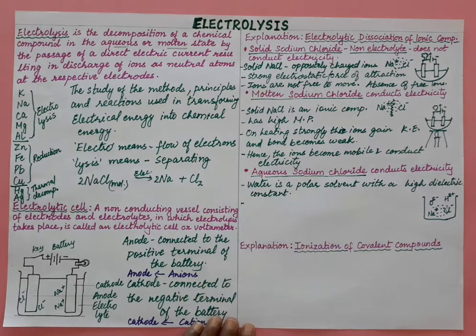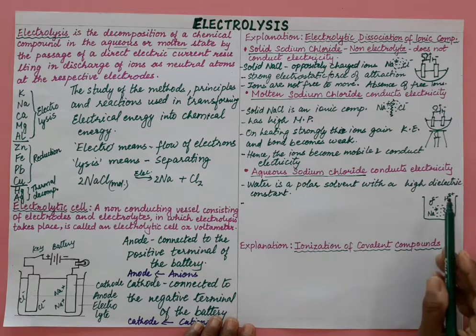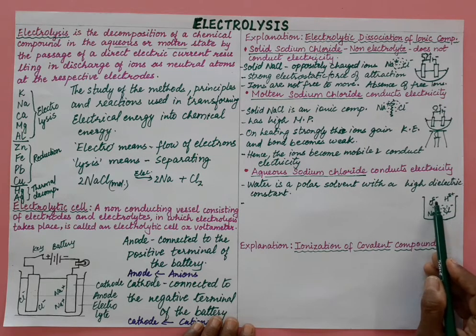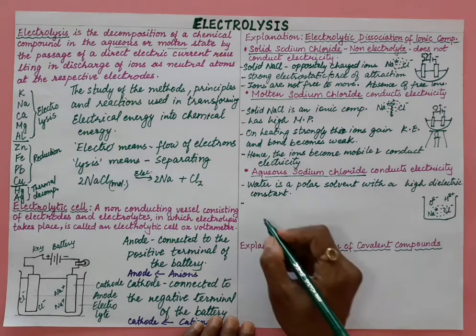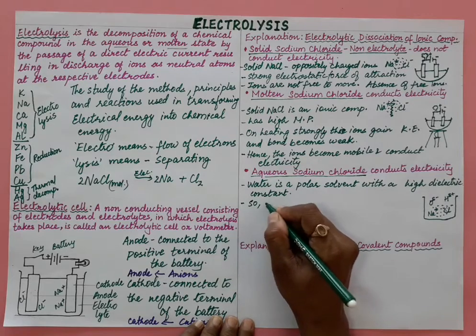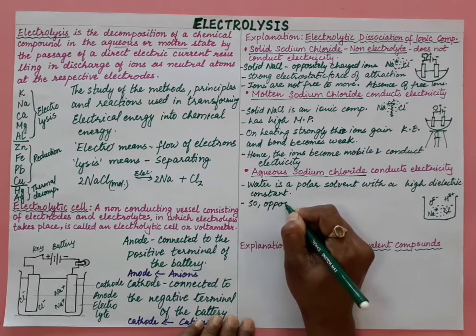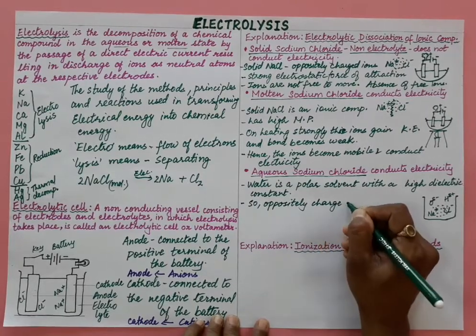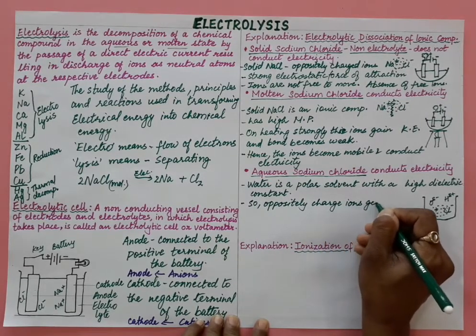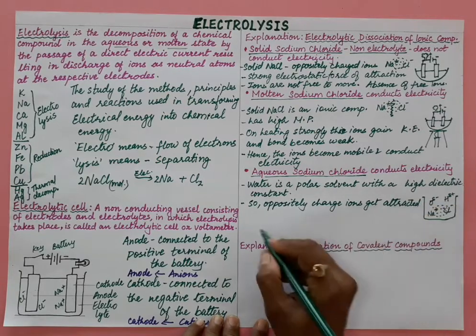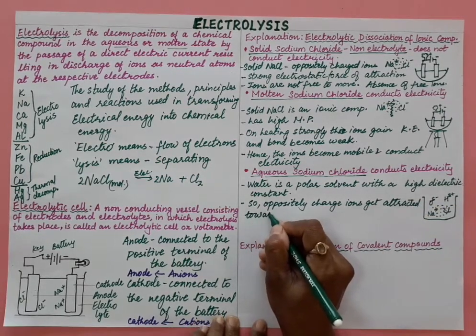In water, each hydrogen atom develops a partial positive charge, while the oxygen develops a partial negative charge. So on adding water to this, what will happen? Oppositely charged ions get attracted towards each other,